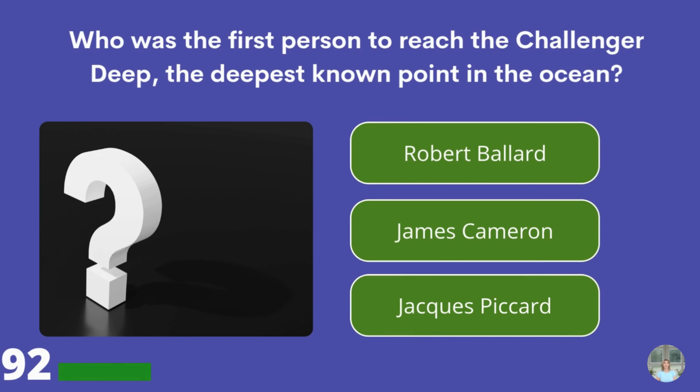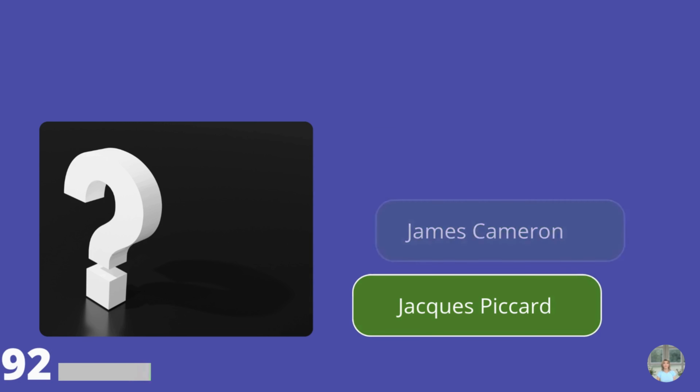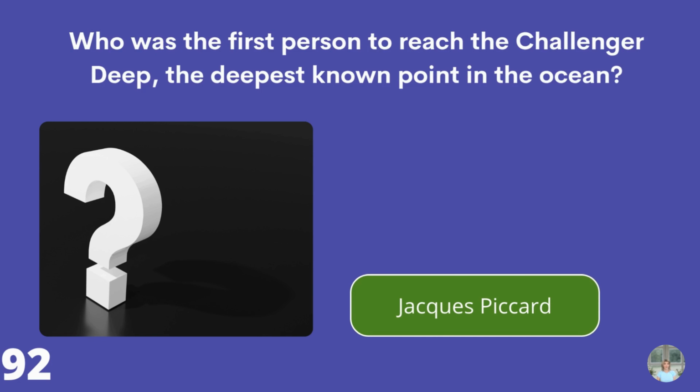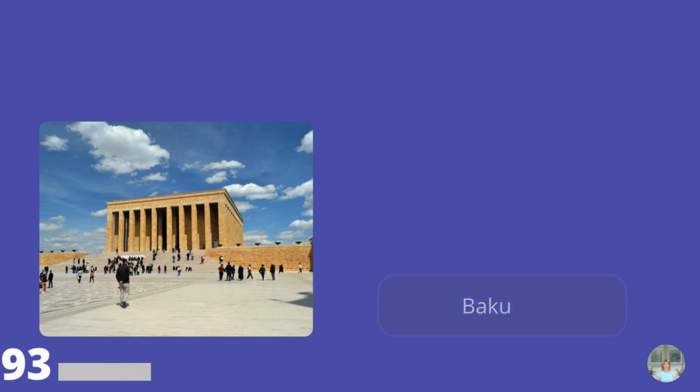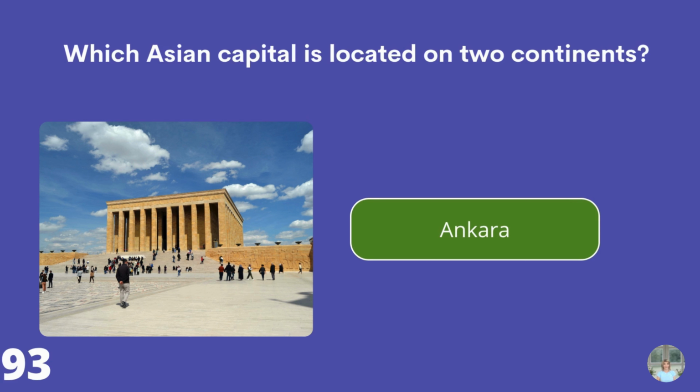Who was the first person to reach the Challenger Deep, the deepest known point in the ocean? Robert Ballard, James Cameron, or Jacques Piccard? Jacques Piccard. Which Asian capital is located on two continents? Tbilisi, Ankara, or Baku? Ankara.